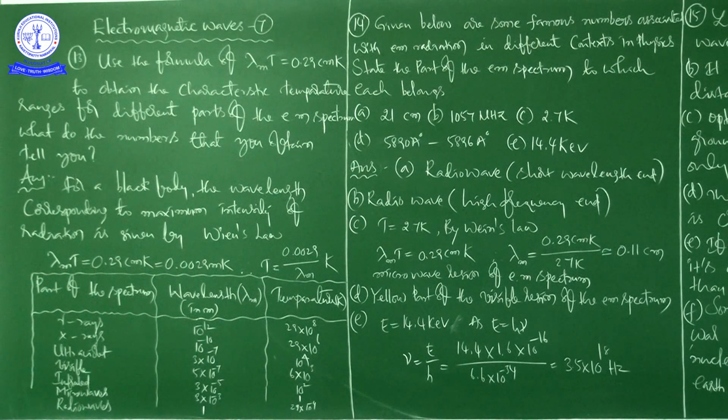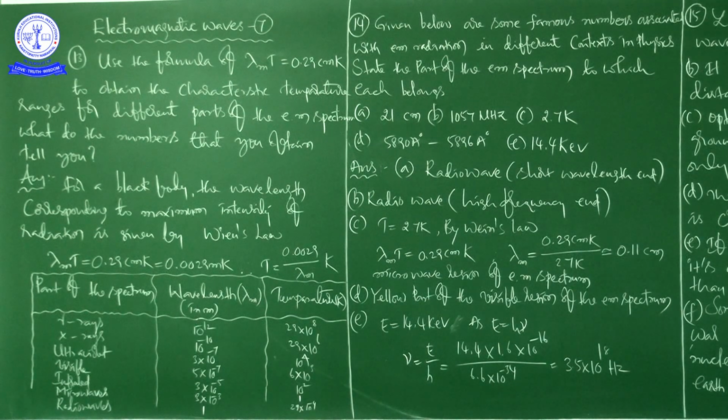In our previous class, we discussed one problem: what happens to the intensity of light as you are moving away from the source, right? Intensity will decrease. So just link that point to this point. There is no complete coincidence, but what I am saying is the variation of intensity with respect to distance and the variation of intensity with respect to temperature. That's what I want you to understand, right?